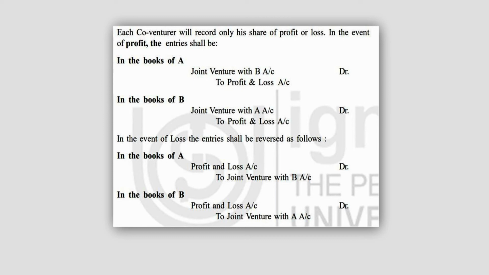So in the event of profit, the entry in the books of A for share of profit will be joint venture with B account debit to profit and loss. In the books of B, joint venture with A account debit to profit and loss. In the event of loss, the entry shall be reversed as follows. In the books of A, profit and loss account debit to joint venture with B, and in the books of B, profit and loss account debit to joint venture with A.